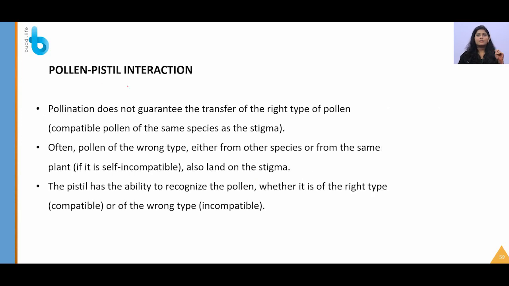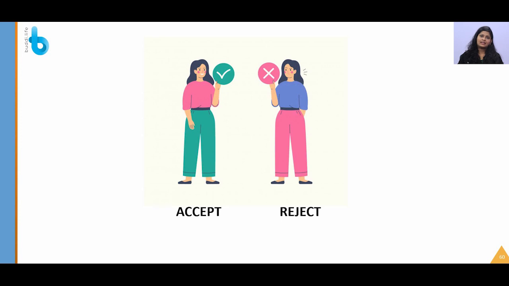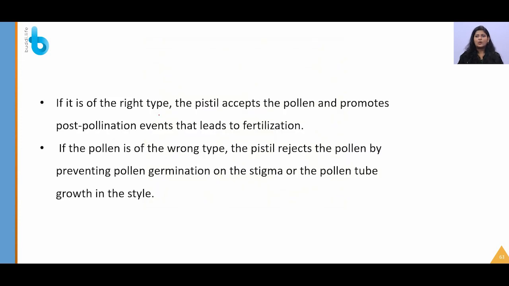So next will be pollen pistil interaction. Pollination does not guarantee the transfer of the right type of pollen. We have several types of pollen grains, right? So how will this guarantee fertilization after pollination? Sometimes the wrong pollen can also land on that stigma, right? We cannot tell the pollinator to carry the correct type of pollen and land on that particular stigma. Because of that, the pistil has the ability to recognize whether the pollen is of the right type or not. It can either accept or reject. So how can it do this?